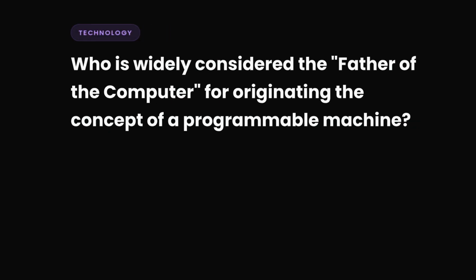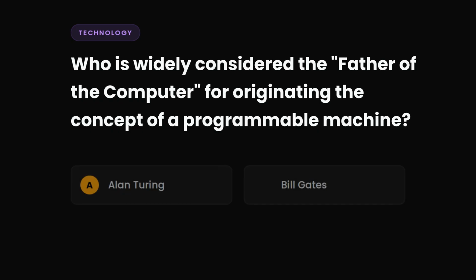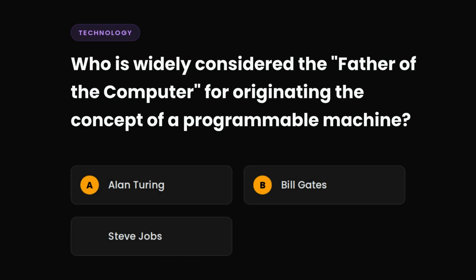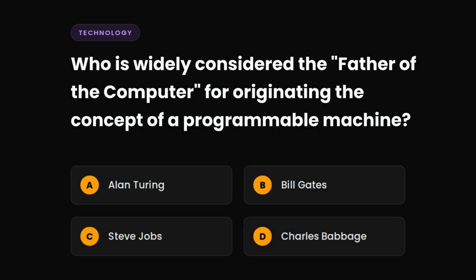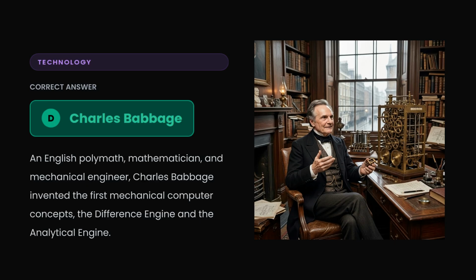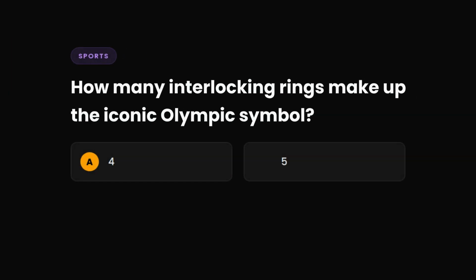Question 19. Who is widely considered the father of the computer for originating the concept of a programmable machine? A. Alan Turing, B. Bill Gates, C. Steve Jobs, or D. Charles Babbage? The correct answer is D. Charles Babbage. An English polymath, mathematician, and mechanical engineer, Charles Babbage invented the first mechanical computer concepts, the difference engine and the analytical engine.